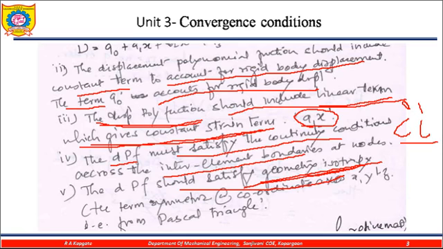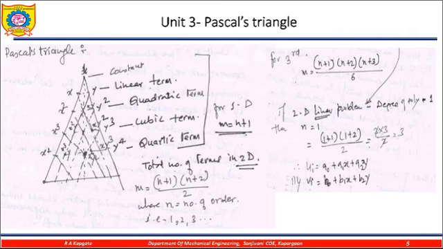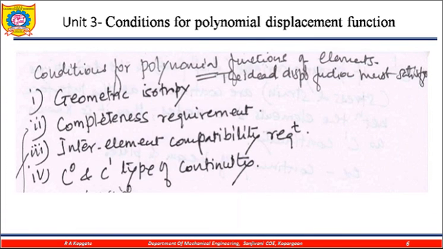Next we move on to the summary of these conditions for the polynomial: the geometric isotropy, completeness requirement, inter-element compatibility, and the C0 or C1 type of continuity. We need to satisfy all these conditions when defining the displacement polynomial function.